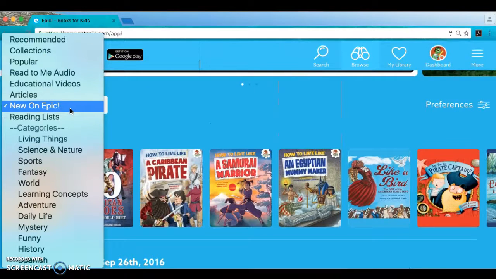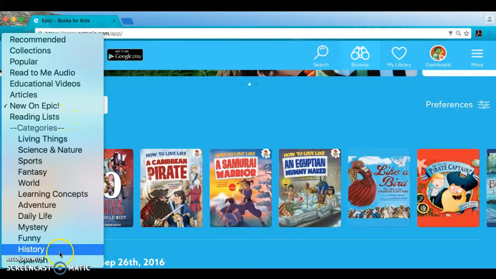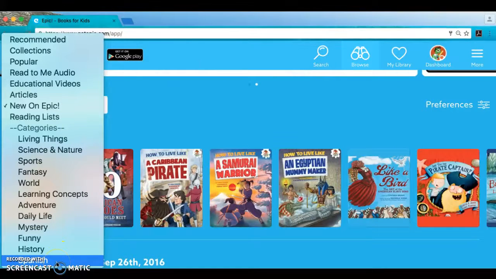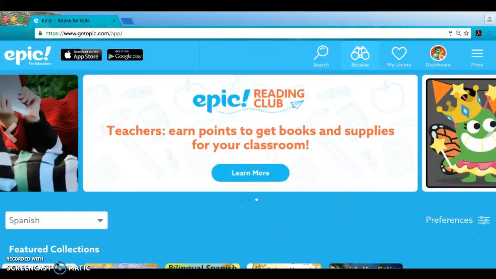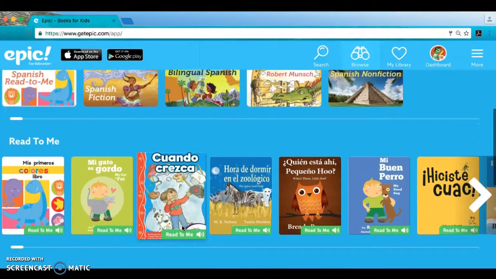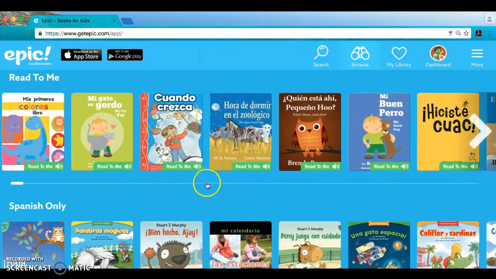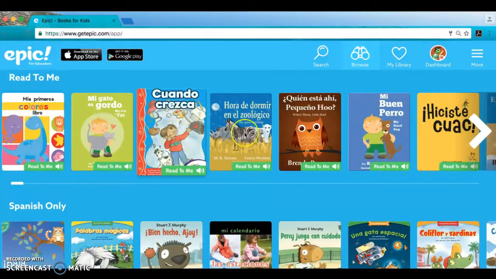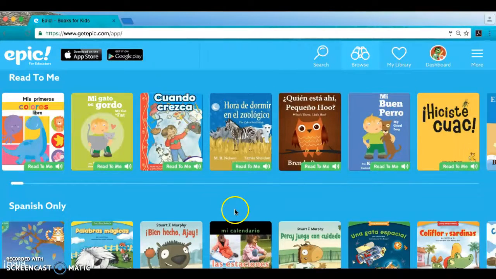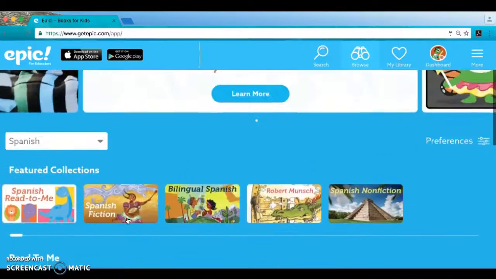Now, there are categories like living things, science, and all these great things. A cool thing about Epic is that they have Spanish books. So I'm going to click on Spanish books so you can see. If you teach in a dual immersion school or a bilingual school, this is a great tool to have students practice their English and Spanish. I speak Spanish, so you can see right here: cuando crezca, mi buen perro, bien hecho, palabras mágicas. You can see more stuff.